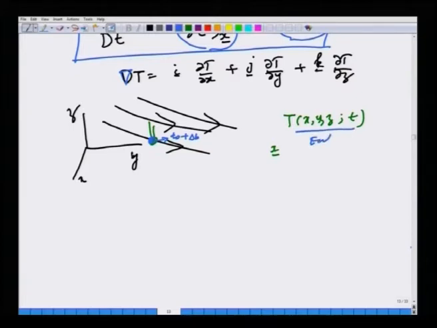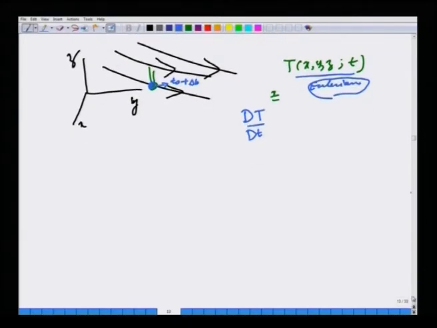This is an Eulerian description. You can get from this Eulerian description of temperature as a function of 3 coordinate directions and time, how temperature will change as you follow a particle which is at a given spatial location at a given time. This is the meaning of substantial derivative.